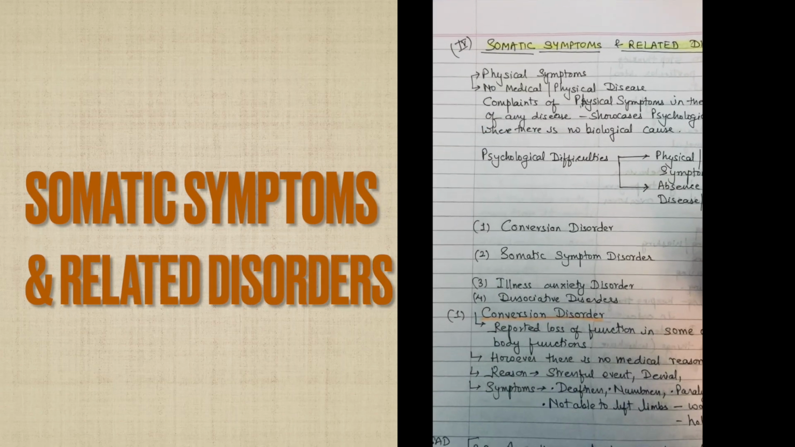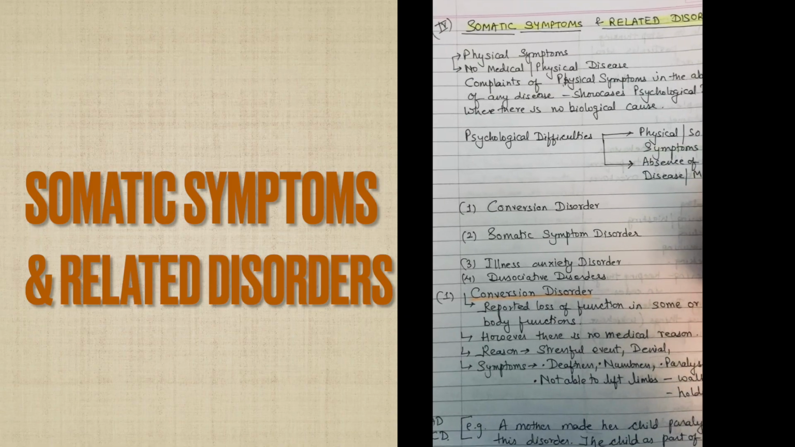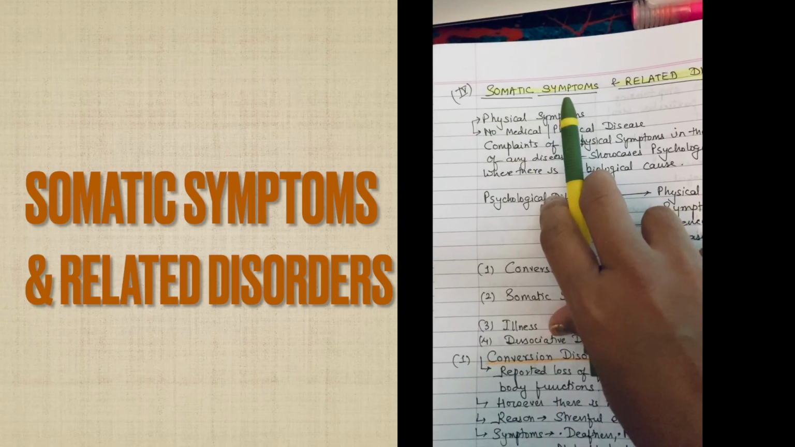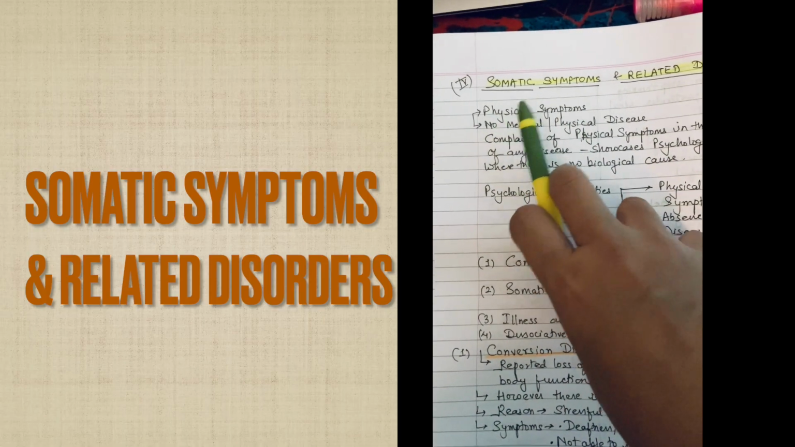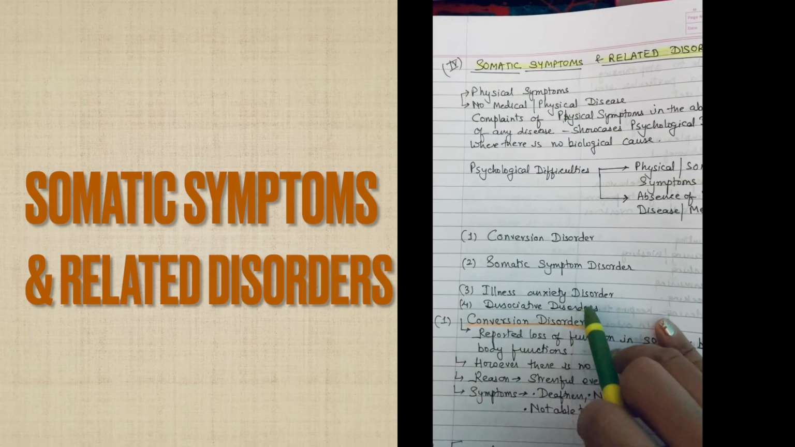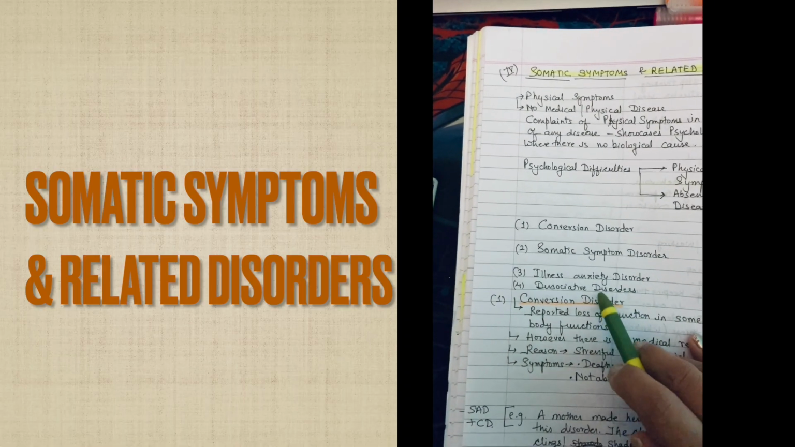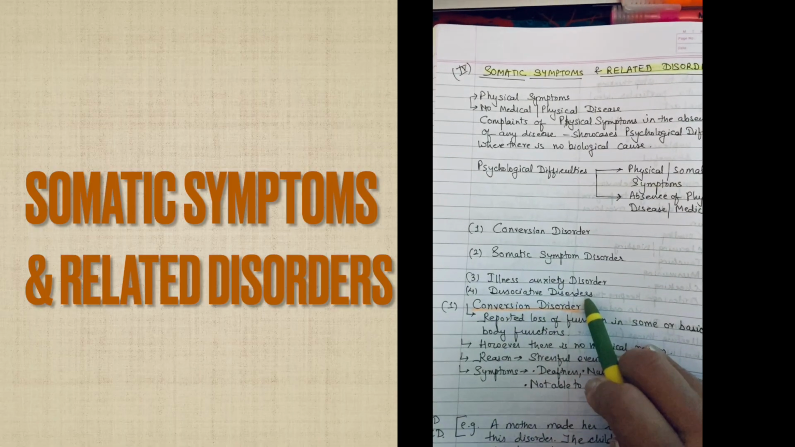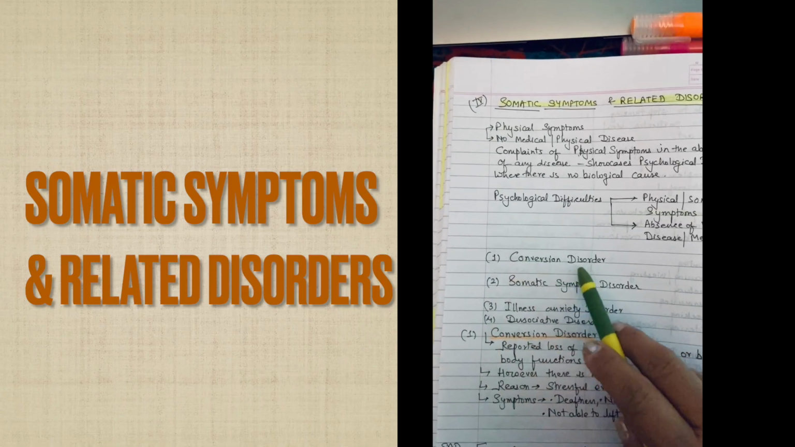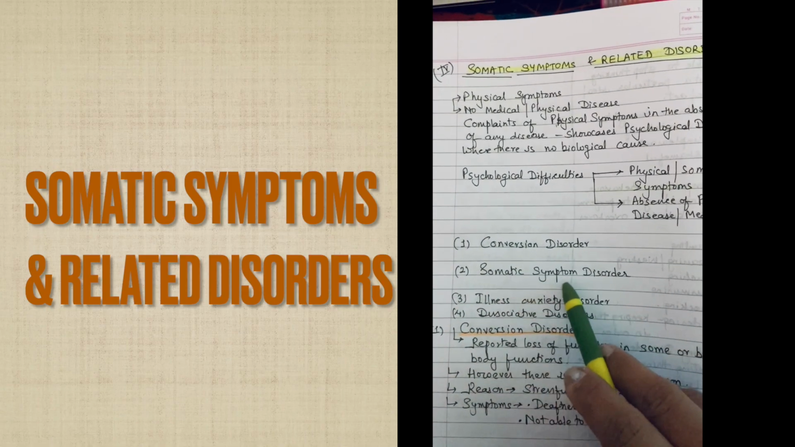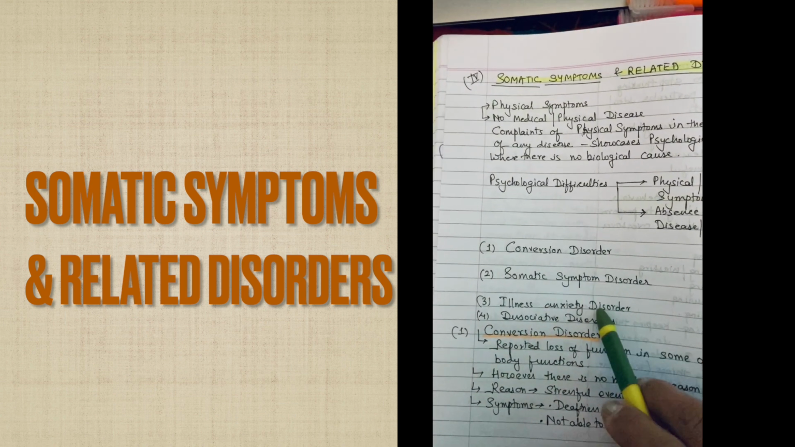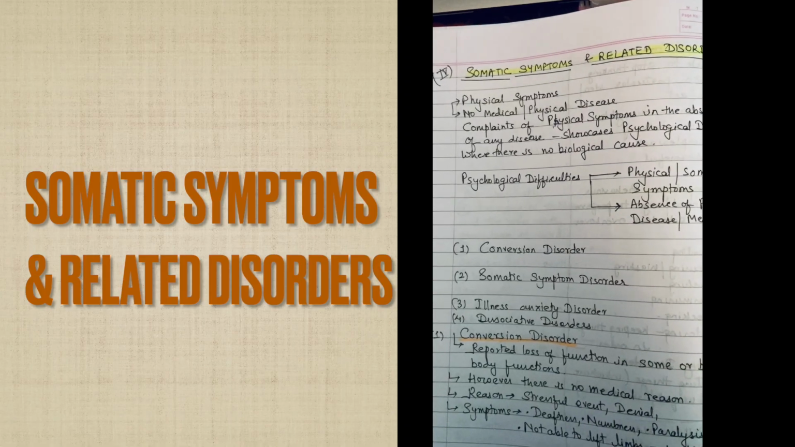Somatic symptom is another psychological disorder, and one of the very important disorders that we have been studying in chapter 4, grade 12. So here we will study three types of, in fact four types of somatic disorders. The fourth is dissociative disorder that we have already discussed. The first is conversion disorder, second is somatic symptom disorder, then illness anxiety disorder. So we will read and try to understand these three first.